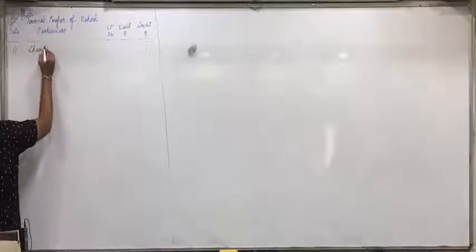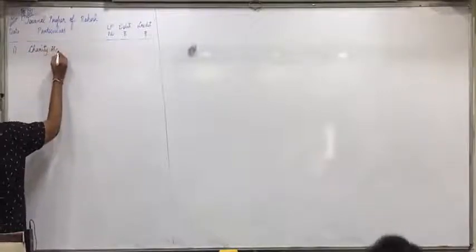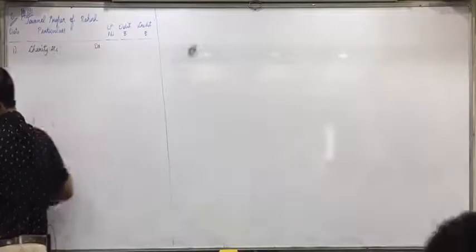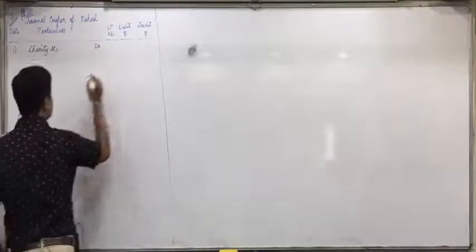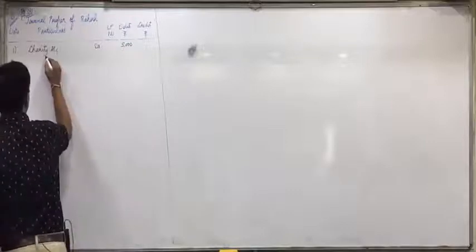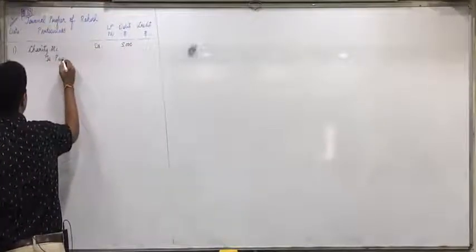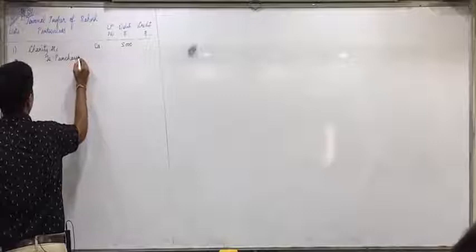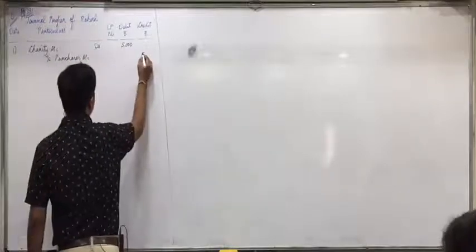Donation or charity account debit 5,000, to purchases account 5,000. Now we are not writing the narrations. Okay.